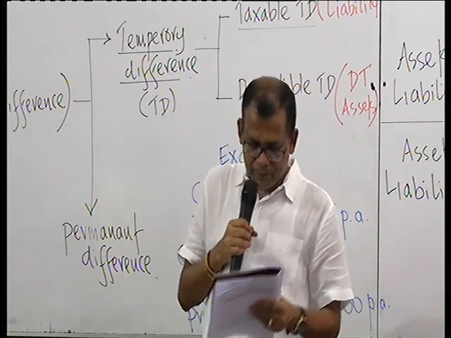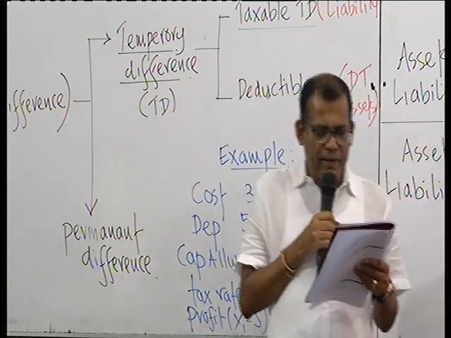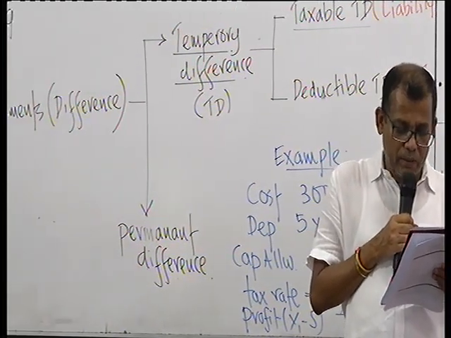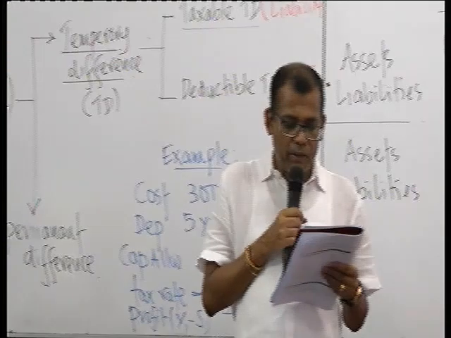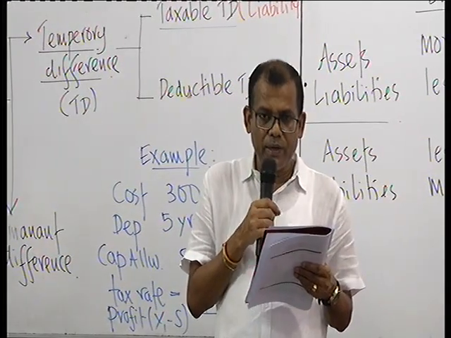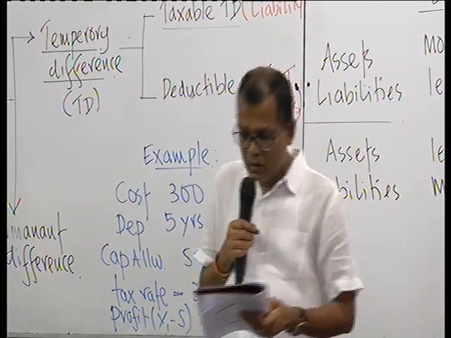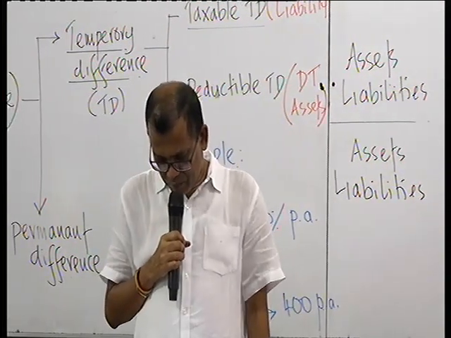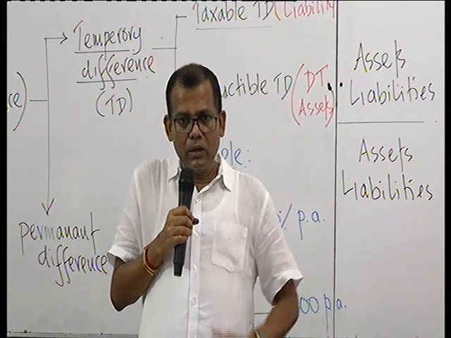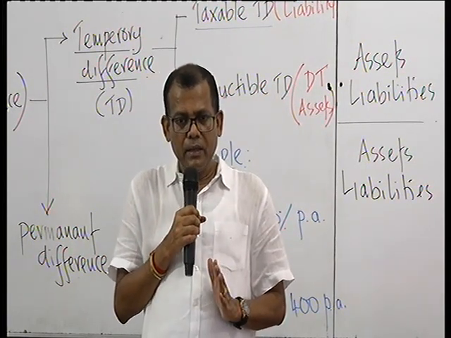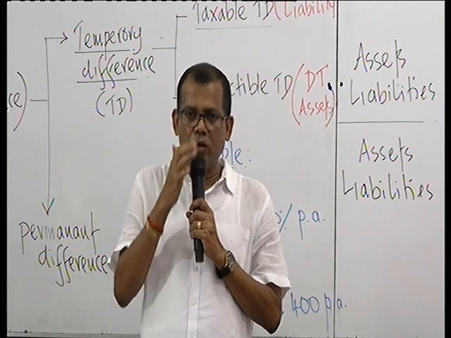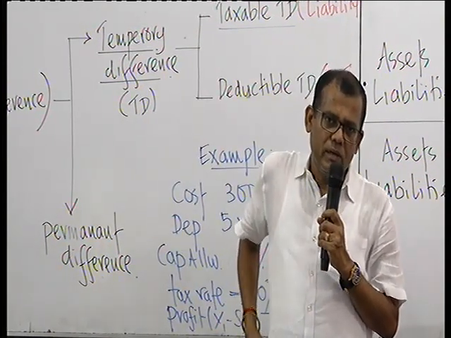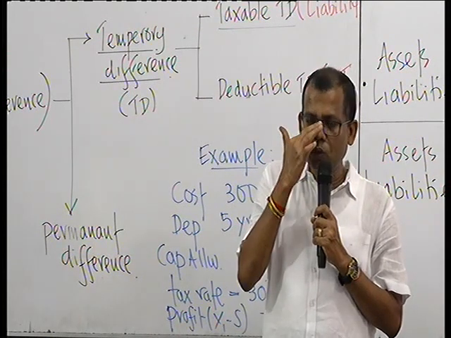I'll explain it. Interest revenue is received in arrears and is included in arriving at accounting profit on a time apportionment basis, but is included in tax on cash basis. So when you accrue an interest income, the income is there, but Inland Revenue is not going to tax you on accrued interest income, but they will wait until you receive it. So first you accrue, then only you receive.